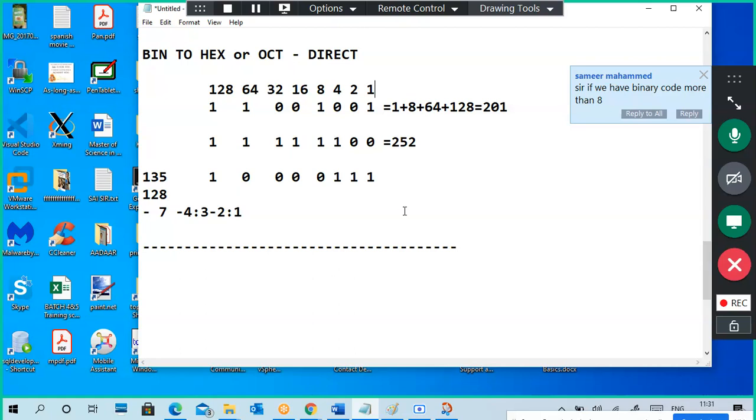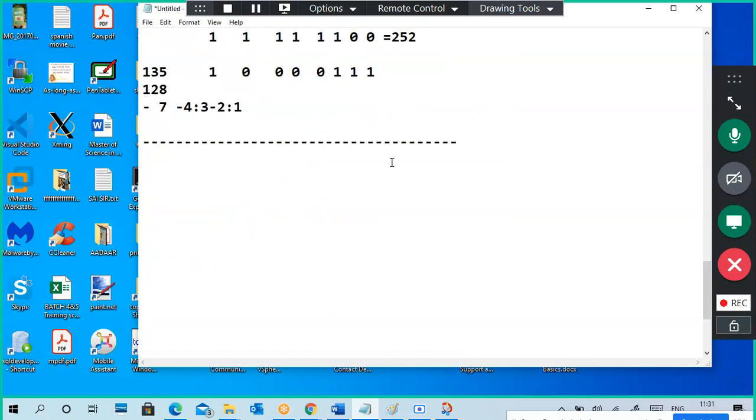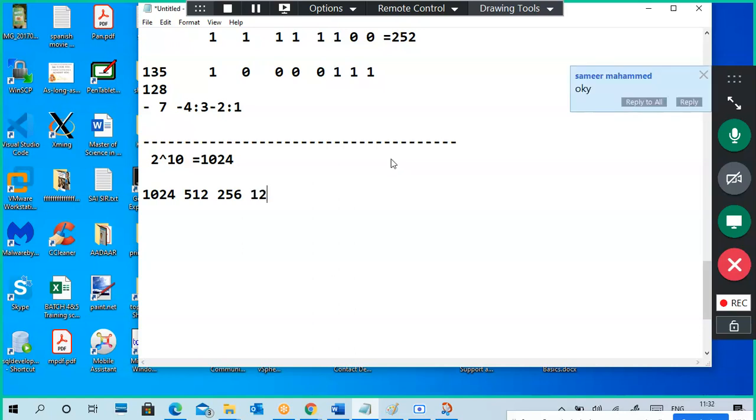If you have a binary code of more than 8 bits, you have to write in more than 8 positions. In each octet we have 8 bits, which is why I said this in the IP address manner only. For example, with 10 bits, 2 to the power of 10 is 1024, then 512, 256, 128 again, 64, 32, and it keeps going.